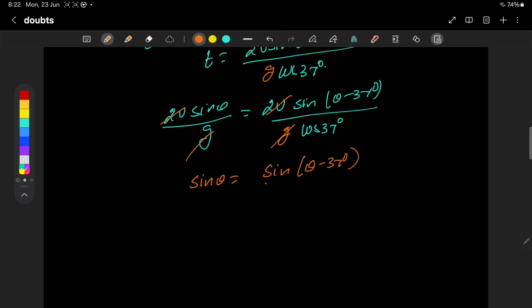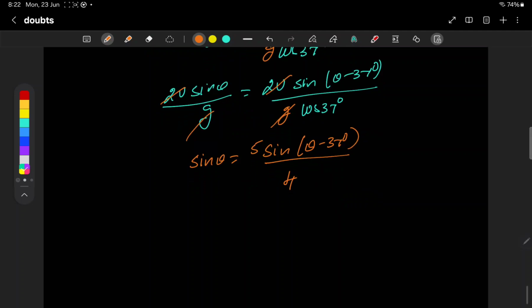We know cos 37 is 4 by 5. So we put 4 here and 5 on top. Then we have to expand sin of theta minus 37, so the sin A minus B formula, I hope everyone knows that. So bringing the 4 over, 4 sin theta equals 5 into, we missed a 2 here, 5 twos are 10. So this is 10.